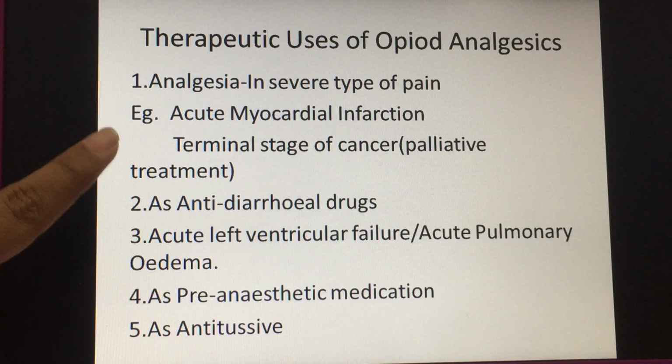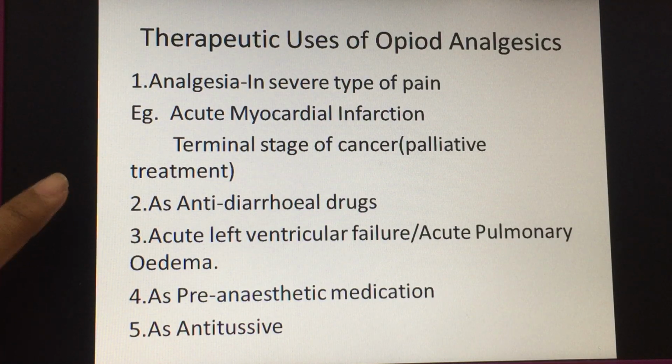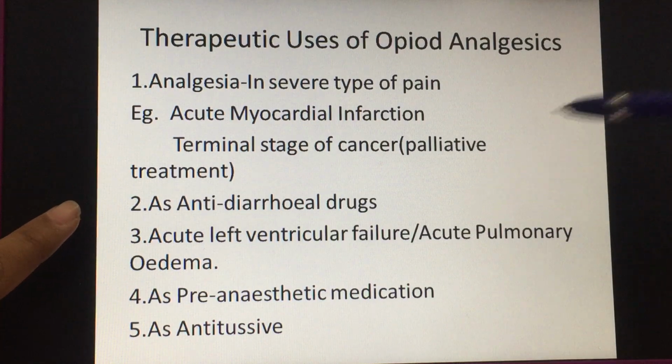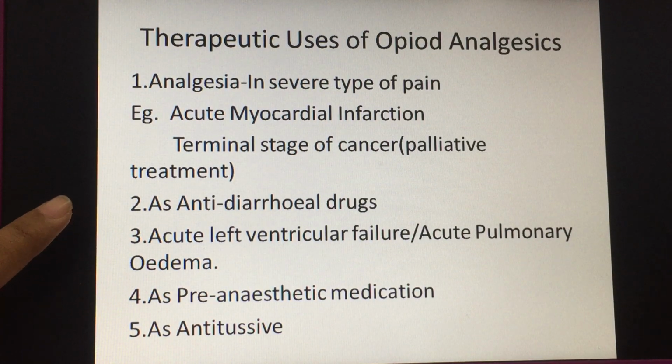Now, second, the opioid analgesics can be used as antidiarrheal drugs. We have just seen that the congeners of pethidine, that is loperamide and Lomotil, are used as antidiarrheal drugs because they decrease the gastric movements, they decrease the peristaltic movements, and so they can be used as antidiarrheal drugs.